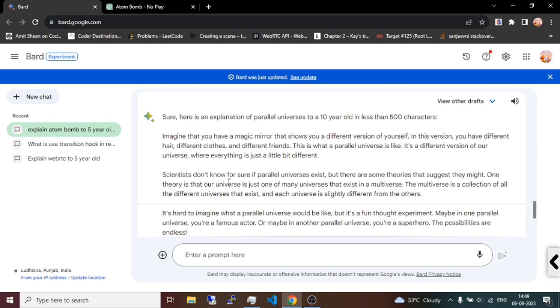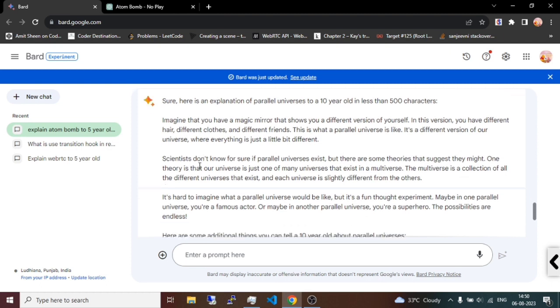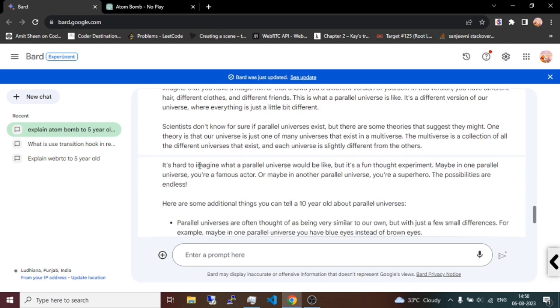Here's an explanation of parallel universe for a 10-year-old. Imagine that you have a magic mirror that shows you different versions of yourself. In this version you have different hair, different color, and this is what a parallel universe is. It is a different version of a universe, everything just a little bit different. Scientists don't know for sure, but there are some theories that suggest they might exist. One theory is that our universe is just one of many universes that exist in the multiverse. The multiverse is a collection of all the different universes that exist, and each universe is slightly different from the others. It's hard to imagine what a parallel universe would look like, but it's a fun thought experiment.